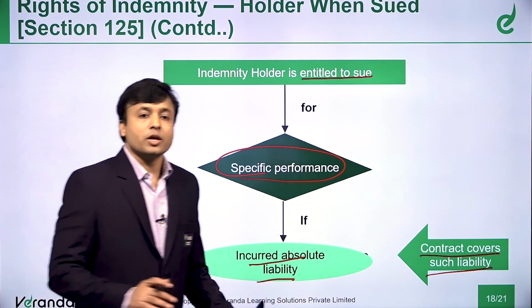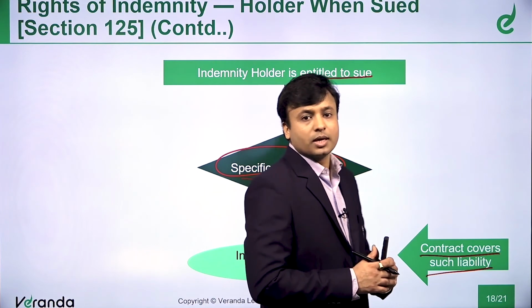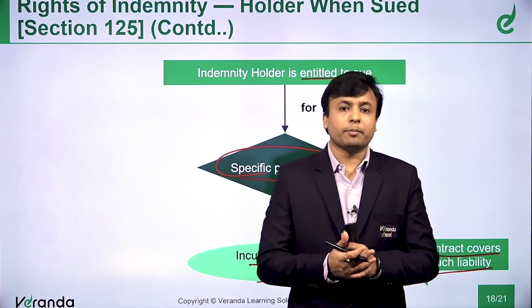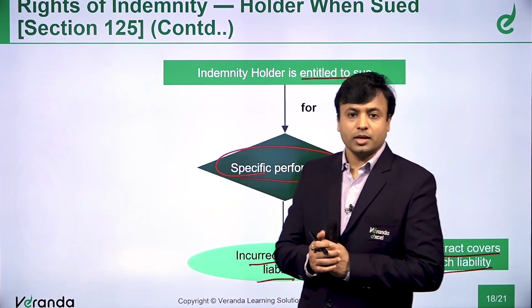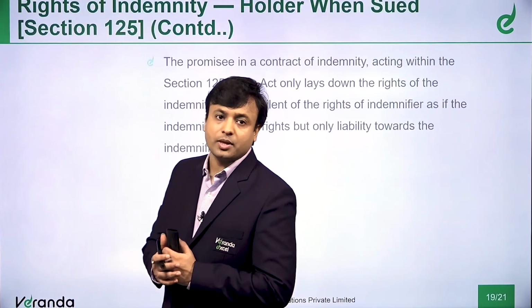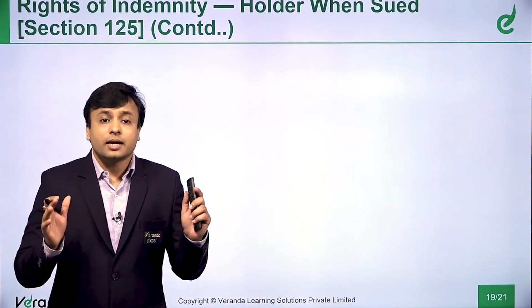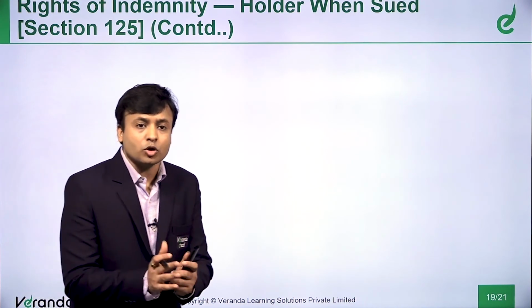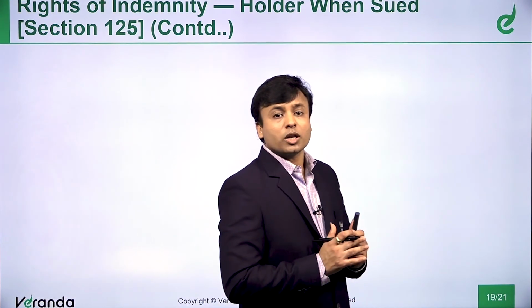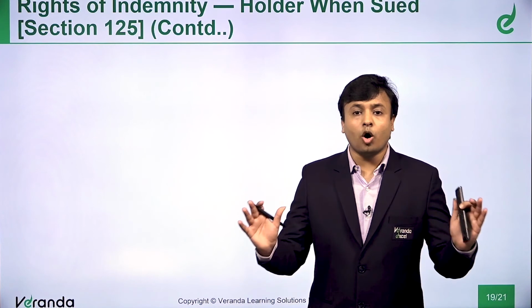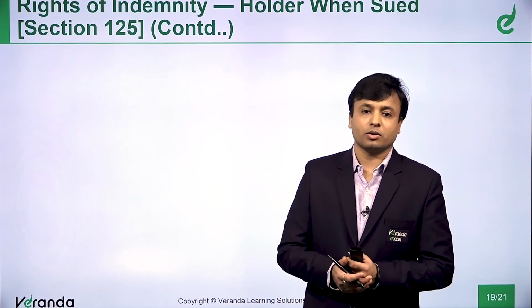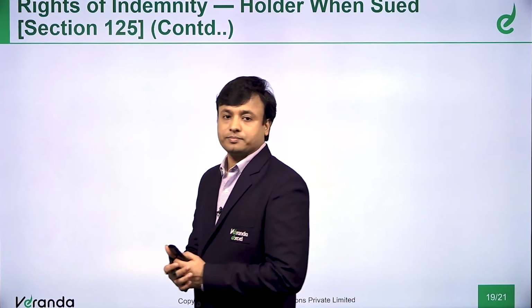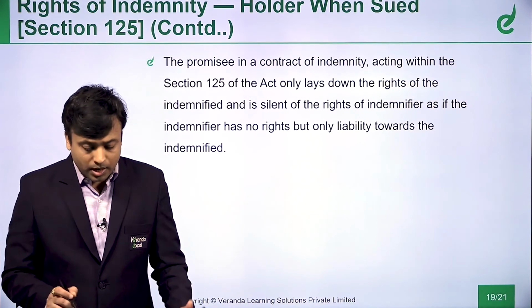Section 125. So section 125 says, in case the indemnity holder is acting within his scope of authority, then what happens? He can claim the damages, he can claim the cost, and he can claim whatever amount he has paid under a compromise, all from the indemnifier. Now, the promisee.